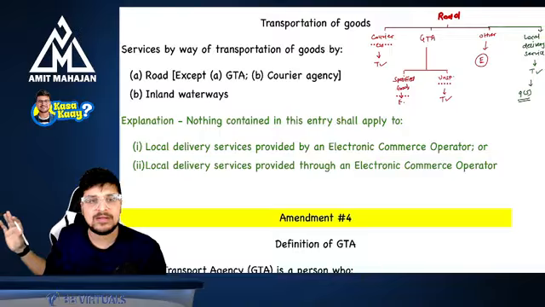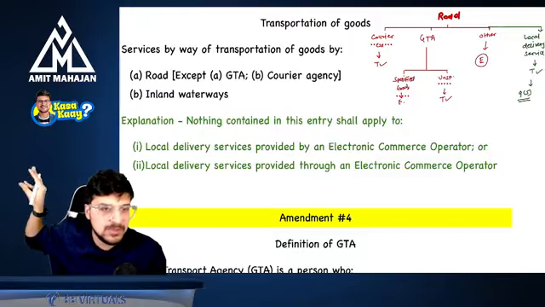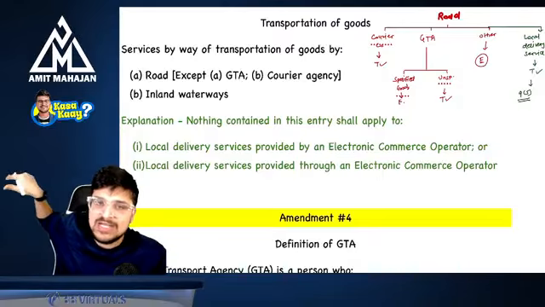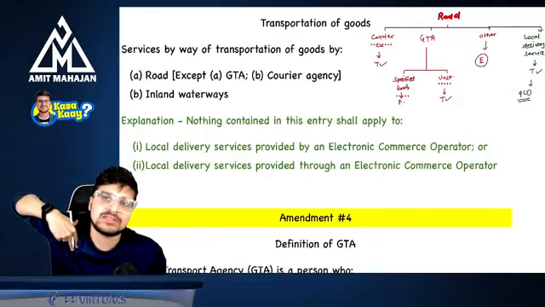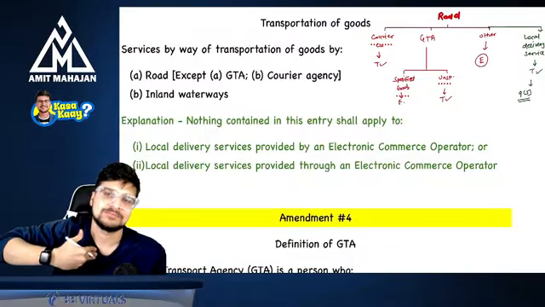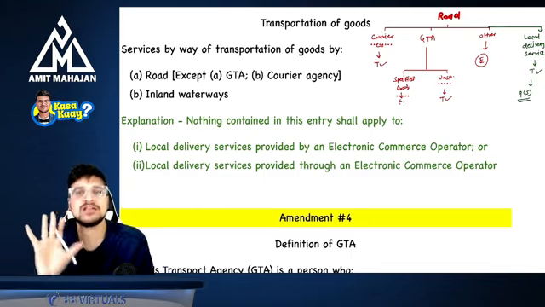I'm asking some third party to give me that service. Now there is one person called Sham. That Sham is providing me local delivery service to you through me, right? So can I say this is local delivery service only?